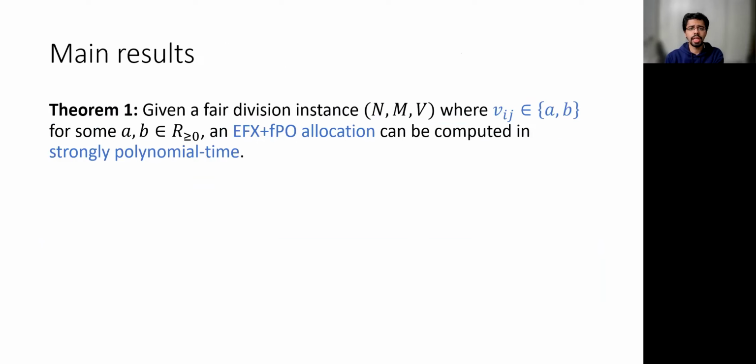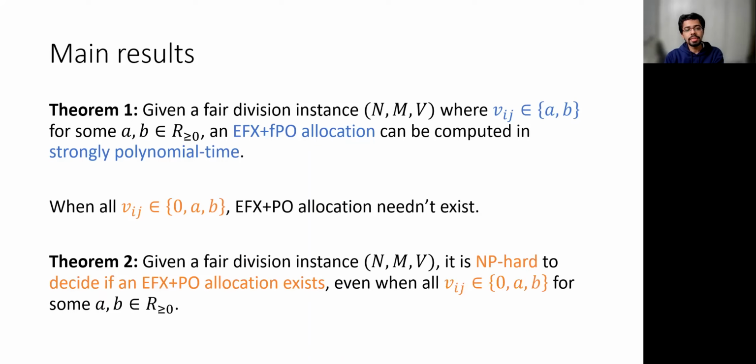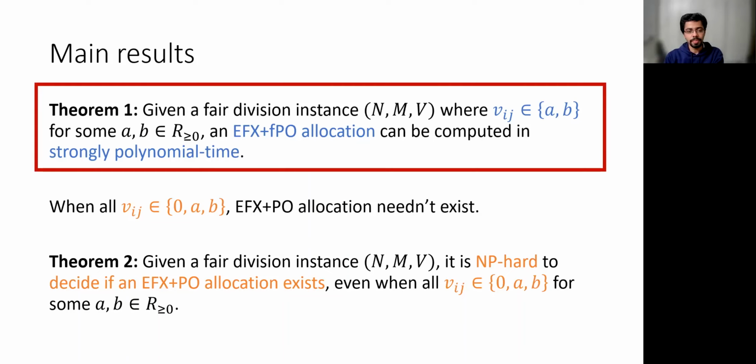Our main result shows that for fair division instances where all the values are either A or B, an EFX plus FPO allocation can be computed in strongly polynomial time. Now suppose we slightly generalize this class to allow agents to have 0 values for some of the goods. Then it turns out that EFX plus PO allocations are no longer guaranteed. It's natural to ask, given an instance, how difficult is it to even know whether EFX plus PO allocations exist? We show that this turns out to be NP-complete, even for this slightly more general class. In the interest of time, let me now focus on the first result.